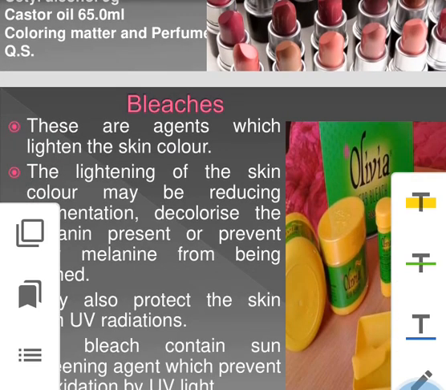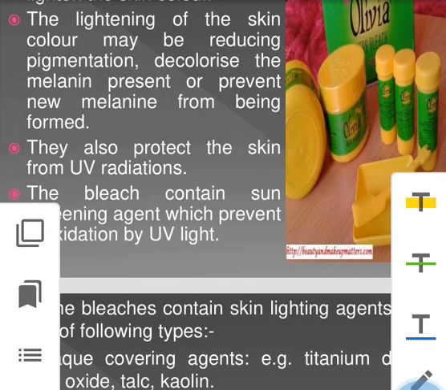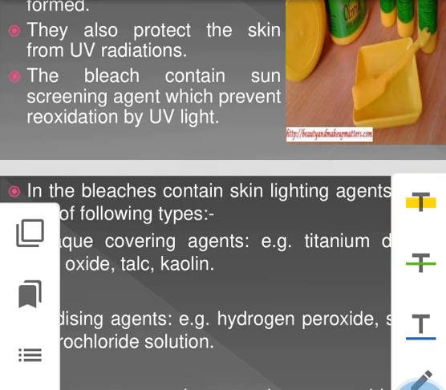Okay. Now our next important cosmetic is bleaches. These are the agents which are used for lightening the skin color. Lightening of the skin color may be achieved by reducing pigmentation, decolorizing the melanin present, or preventing new melanin from being formed, and they also protect the skin from UV radiation.